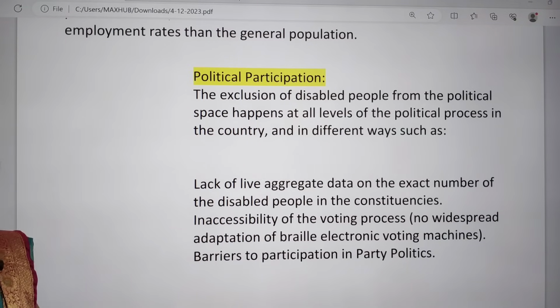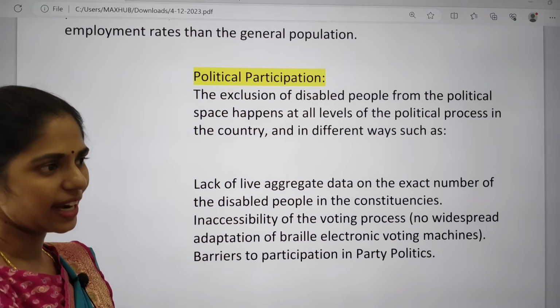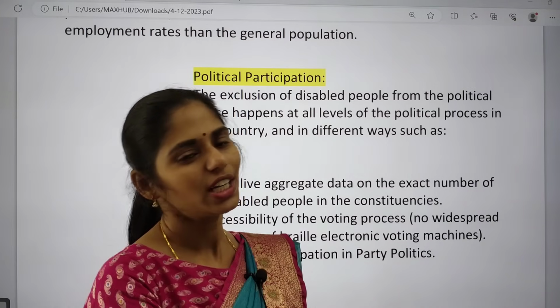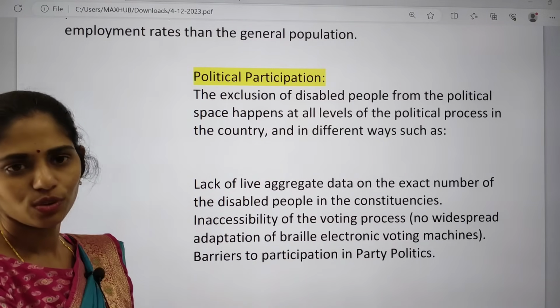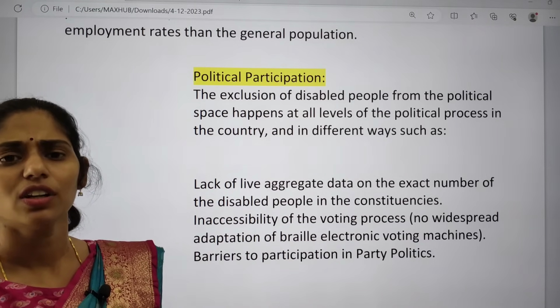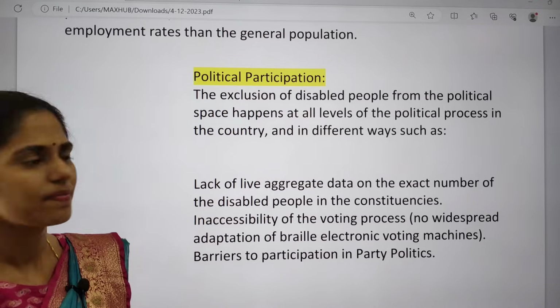I don't know whether in your areas this kind of facility is provided or not. In our village, which is a very backward village, we do not have those facilities. There is not even a drinking water facility.